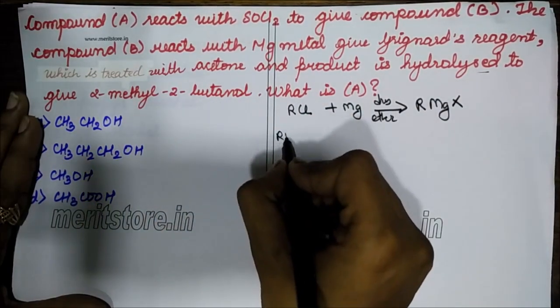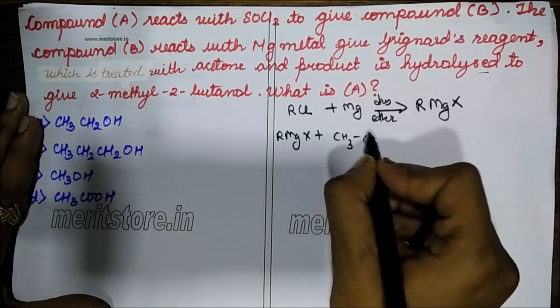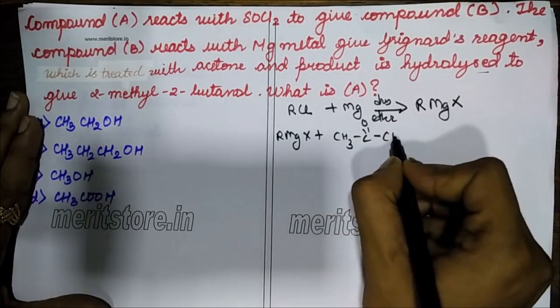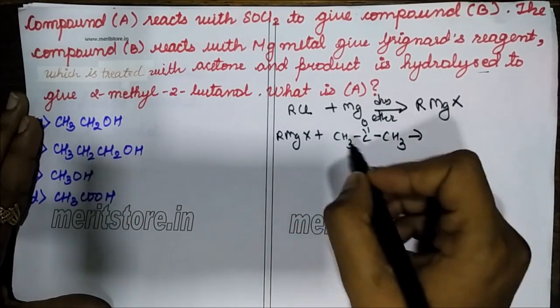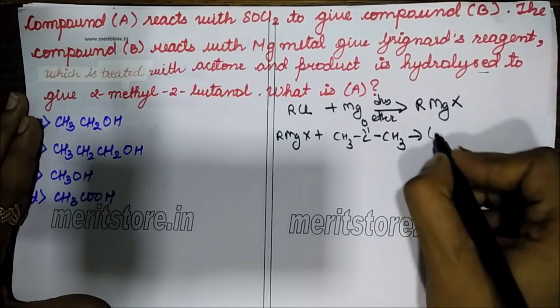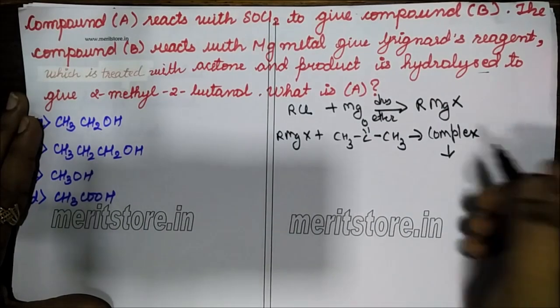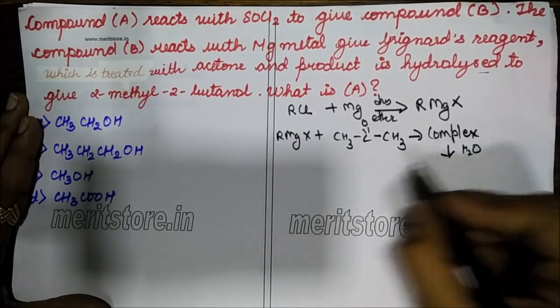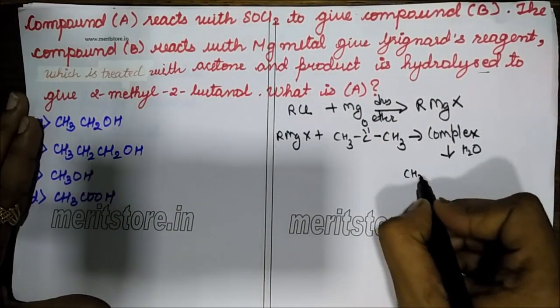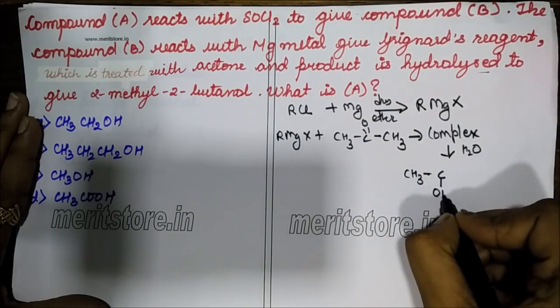Okay, so RMgX plus acetone, CH3C double bond O CH3. First it will form a complex where MgX and R will get added up on this carbonyl group. So it will first form a Grignard complex and then this would further be hydrolyzed to form CH3COH.